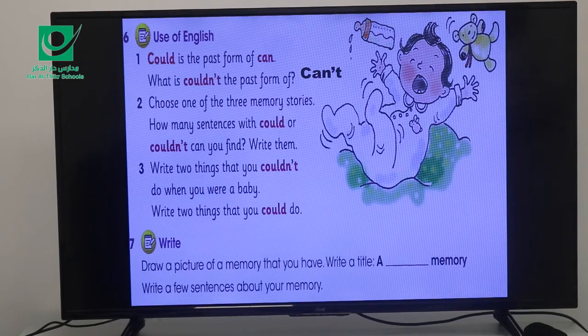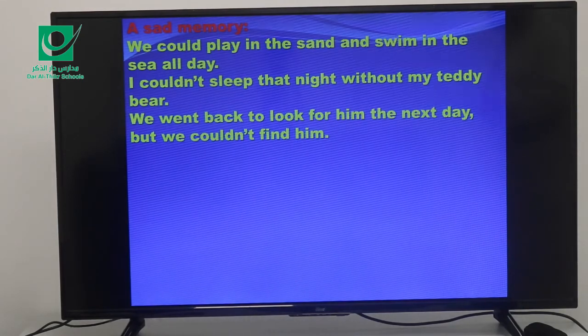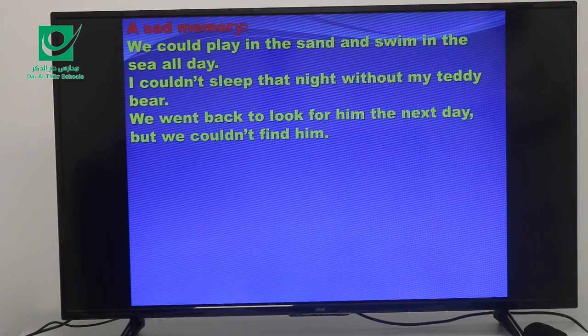Number 3. Write 2 things that you couldn't do when you were a baby and write 2 things that you could do. 7. Draw a picture of a memory that you have. Write a title, or write a few sentences about your memory. Okay, now back to the sad memory. As I told you, I will show you the sentences with could or couldn't.